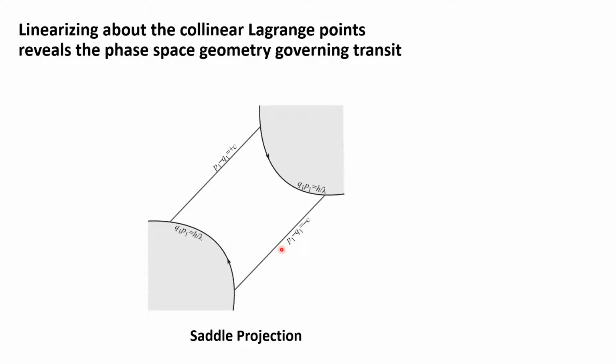This is helpful because if we want to understand what initial conditions that start out entirely within one realm could do, we just pick initial conditions on this line. Specifically, we start along the intersection with P1 plus Q1 equals 0, and then we pick initial conditions all the way to the boundary of the forbidden realm. Of course, P1 minus Q1 equals 0 is the boundary between the 2 realms.